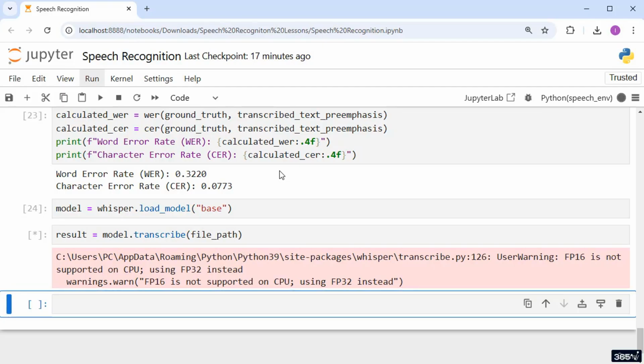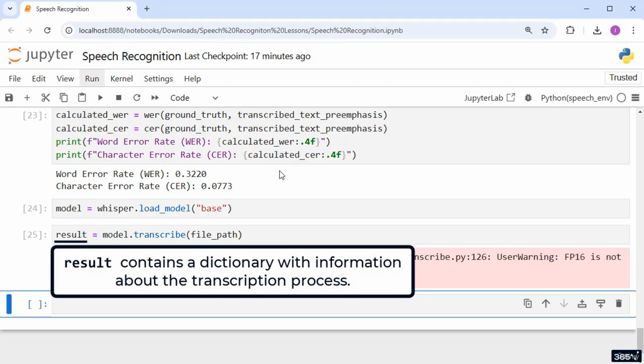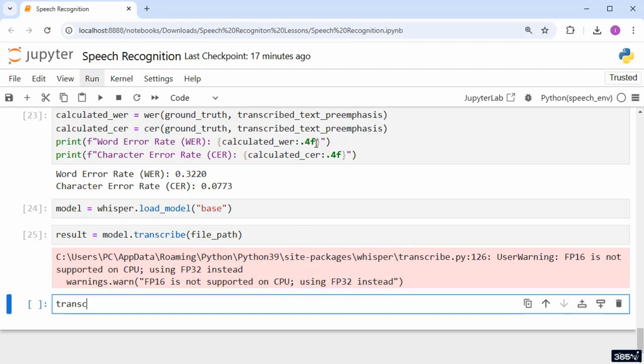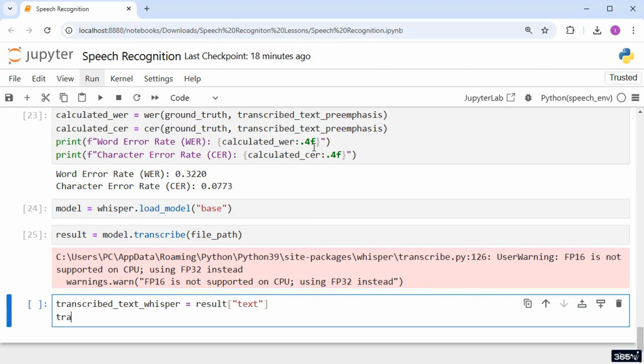While a GPU can significantly speed up the processing time, the model will still function correctly on a CPU with slightly slower performance. The result variable contains a dictionary containing information about the transcription process. For now, I'll access the value associated with the key text and store it in a separate variable, making it available for later use. Okay, let's execute.